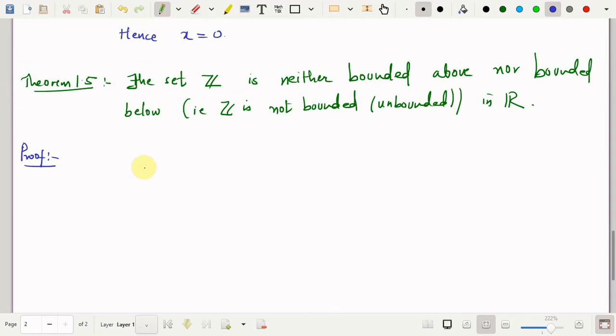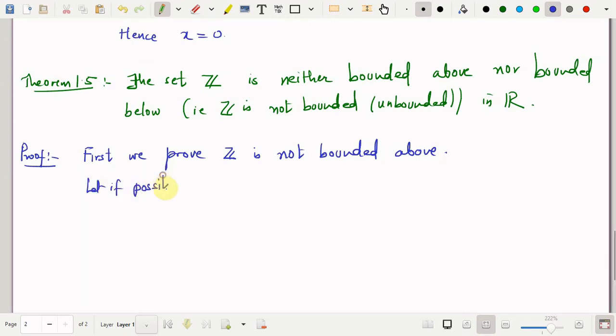So first I'll prove that the set Z is not bounded above. To prove this, as usual, I would like to use contradiction.